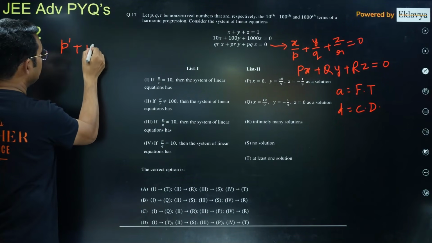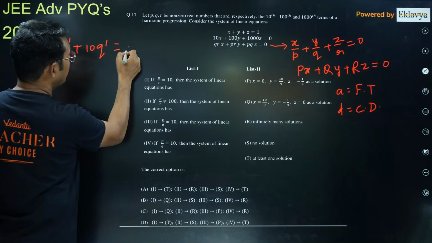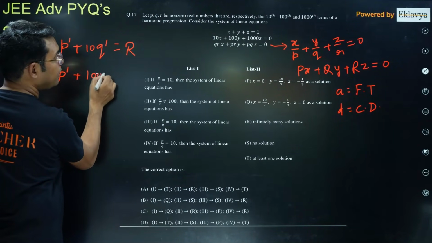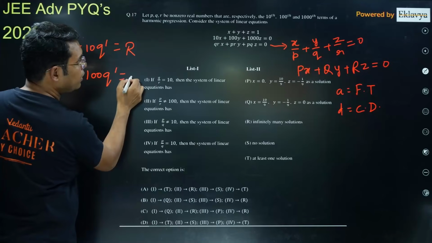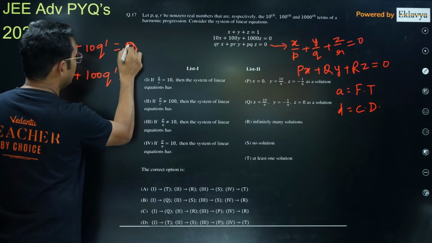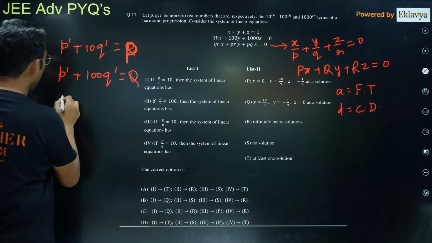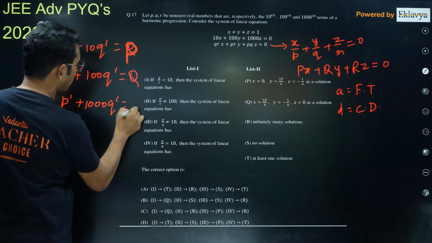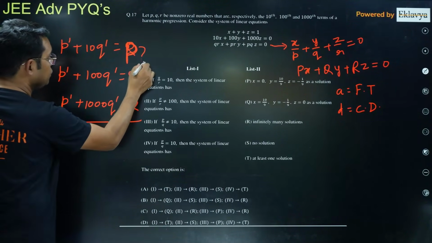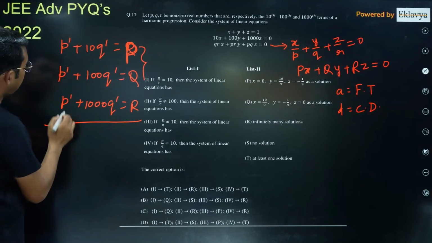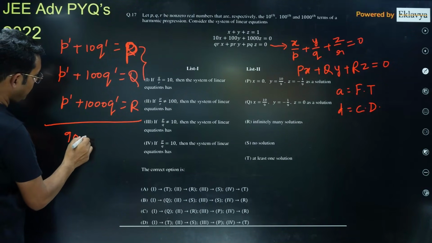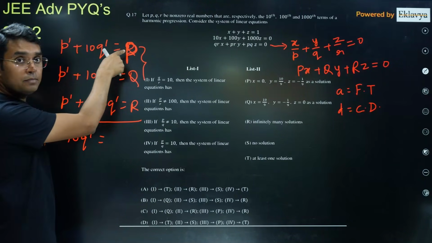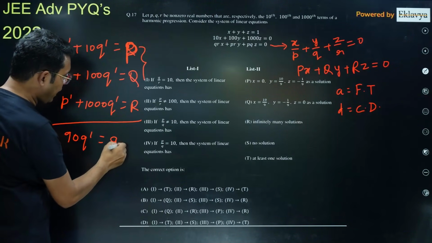So P dash plus 10 Q dash will be equal to capital P. P dash plus 100 Q dash will be equal to, sorry, this was P not R, this was P, this is Q, and P dash plus 1000 Q dash is equal to R. If you solve these two, subtract it, you get 90 Q dash is equal to Q minus P. This is the 10th term, this is the 100th term, so that will be 90D.